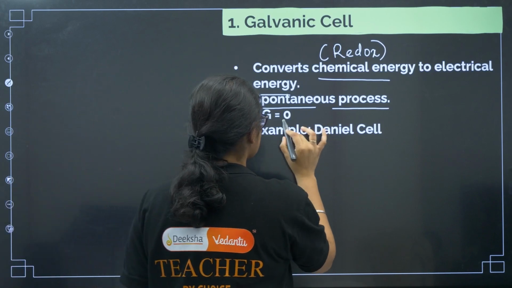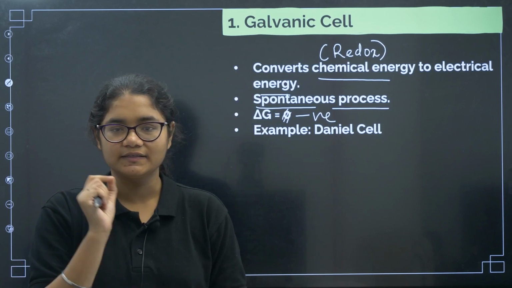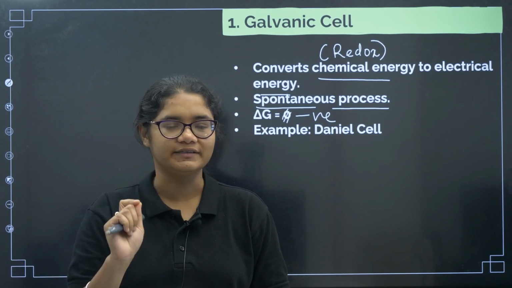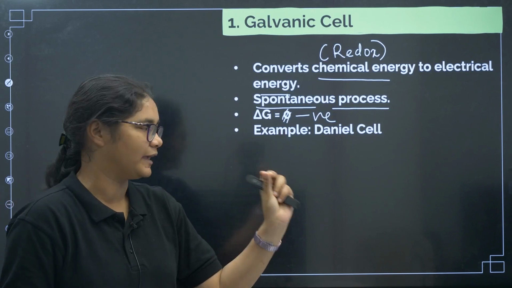Next, delta G is negative. You know, for every spontaneous process, delta G is always negative, right? So that is why here the Gibbs free energy is negative.